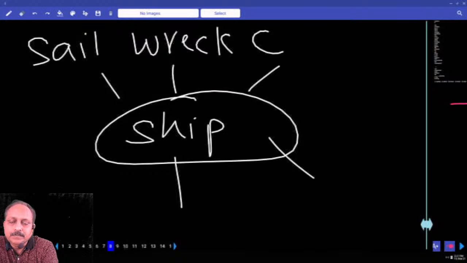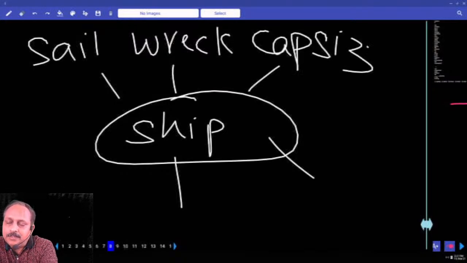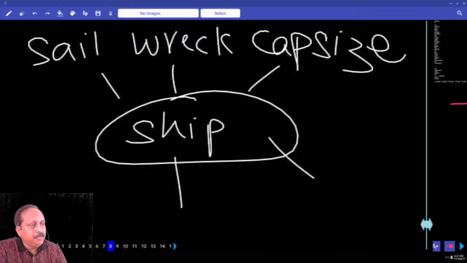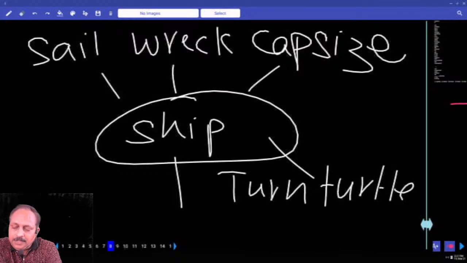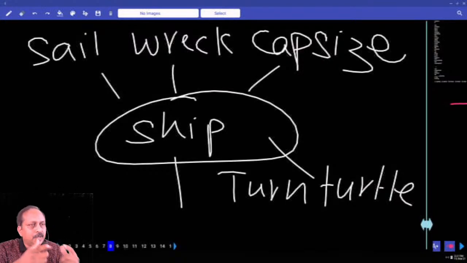First you write the word, an important word, capsize. Capsize means to turn upside down. Write the meaning. The boat capsized. The ship capsized. If you read the newspapers, you come across this word. Write the meaning. Capsize means to turn upside down. For this, there is one idiomatic expression. Next, you write turn turtle. Have you heard of this any time? Same meaning. Turn turtle also means turn upside down. Turn turtle.